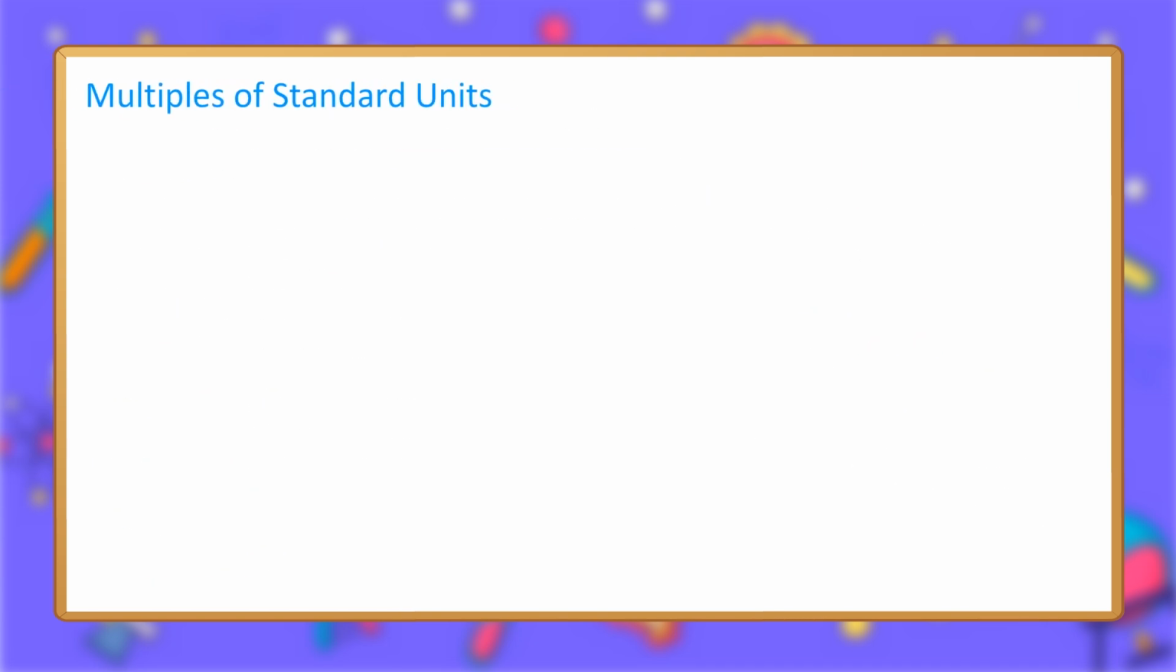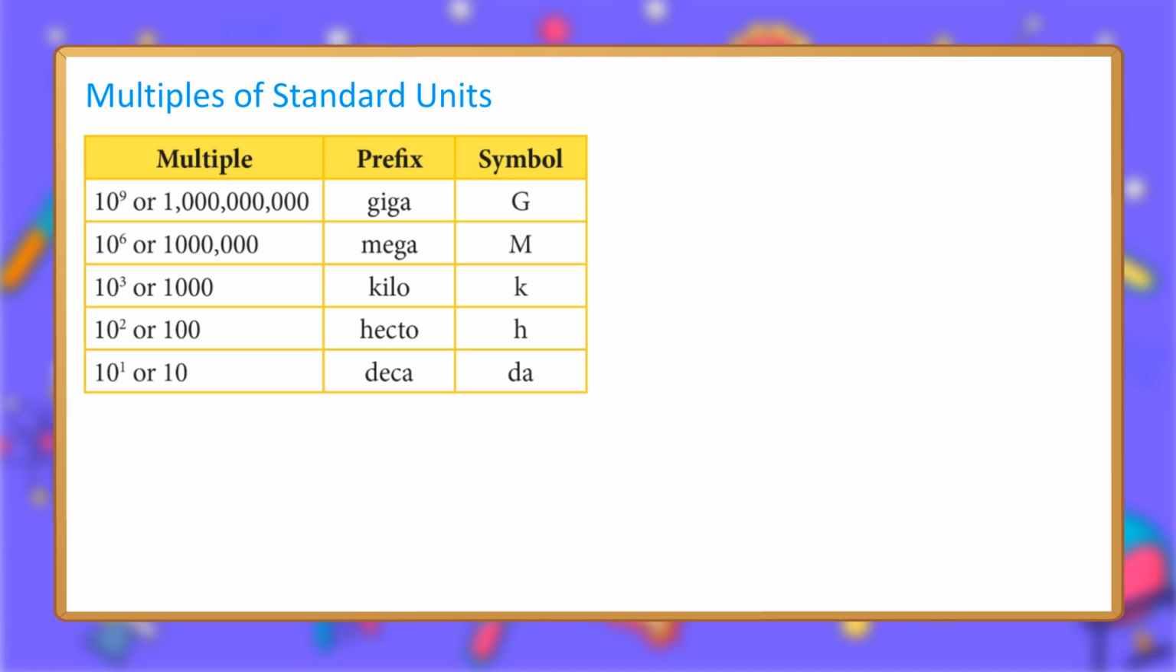Multiples of standard units. Multiple, prefix, symbol. 10 to the power 9, or 1,000,000,000: Giga, G. 10 to the power 6, or 1,000,000: Mega, M. 10 to the power 3, or 1000: Kilo, k. 10 to the power 2, or 100: Hecto, h. 10 to the power 1, or 10: Deca, da.